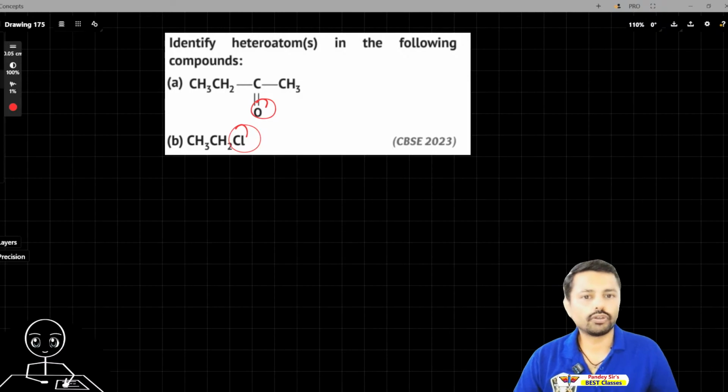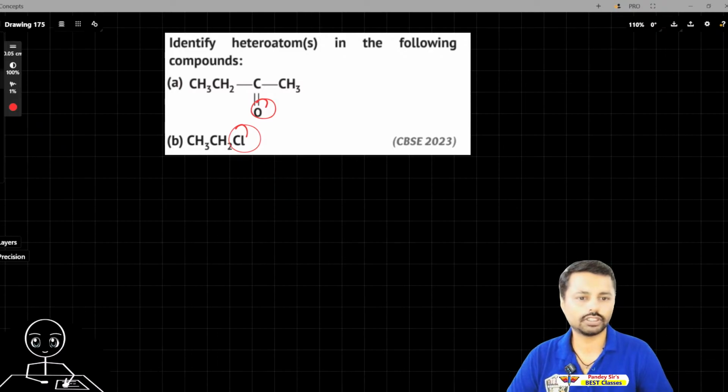Draw the structure of the following compounds. Butanoic acid. Differentiate between saturated and unsaturated hydrocarbon compounds on the basis of their general formula. Yeah, that's a good one.